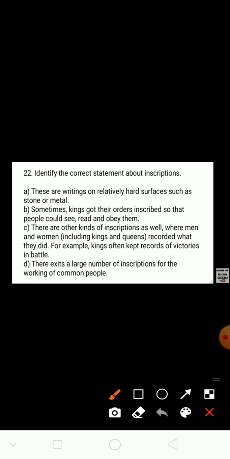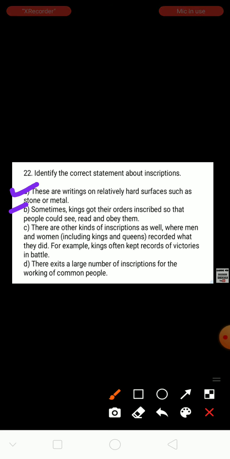The first option: these are writings on relatively hard surfaces such as stone or metal. See here, inscriptions mean what? Inscriptions are written on stones, walls, or metals. Okay, this option is correct.